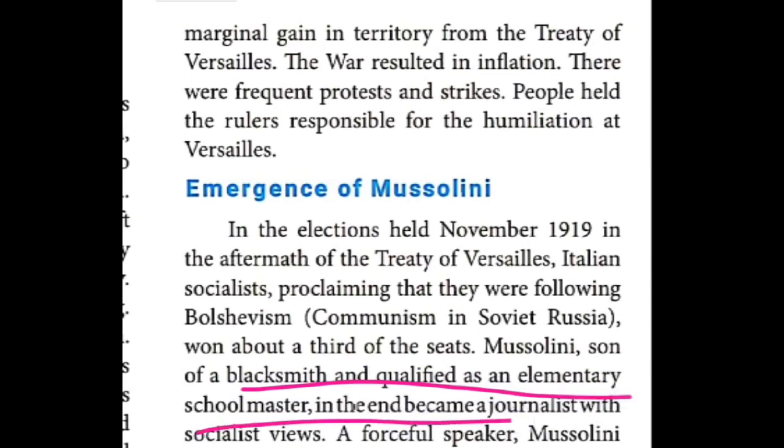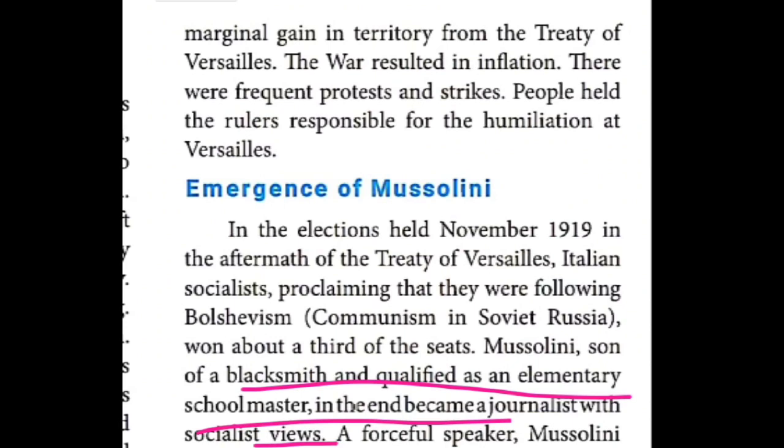In the end, he became a journalist. His newspaper was called Avanti. It is not given in your book, children, but you can write it side by side as additional points when I am telling.